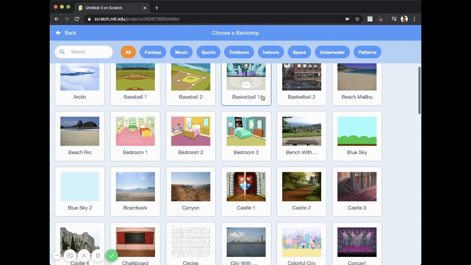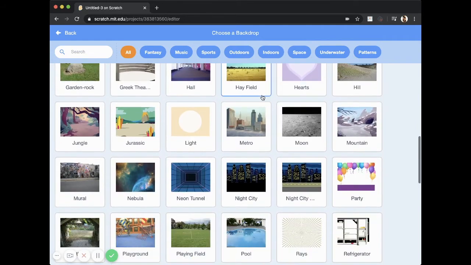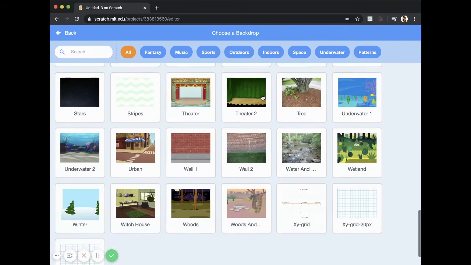Okay, so we can choose any of these backdrops. We can also upload our own. What I'm going to choose is